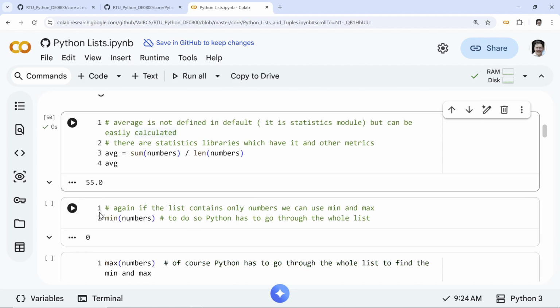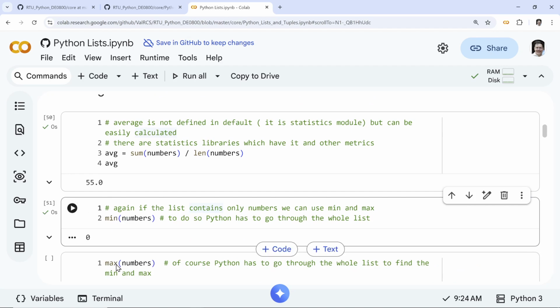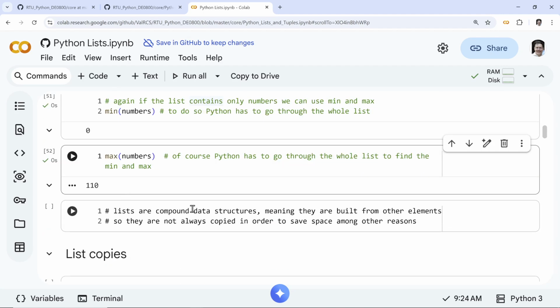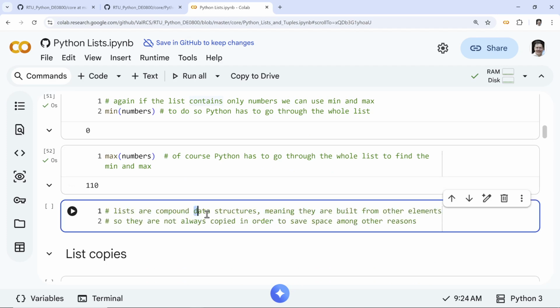So again, min and max also work with strings, by the way, but they have to be comparable. So yeah, min and max also work, and are also nice. So again, lists are compound.